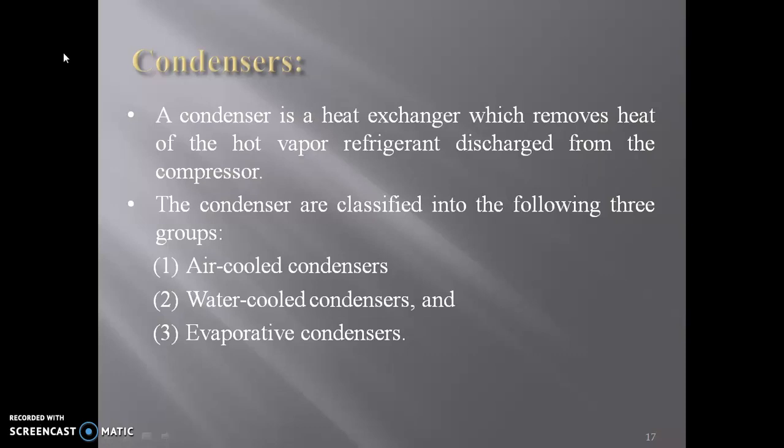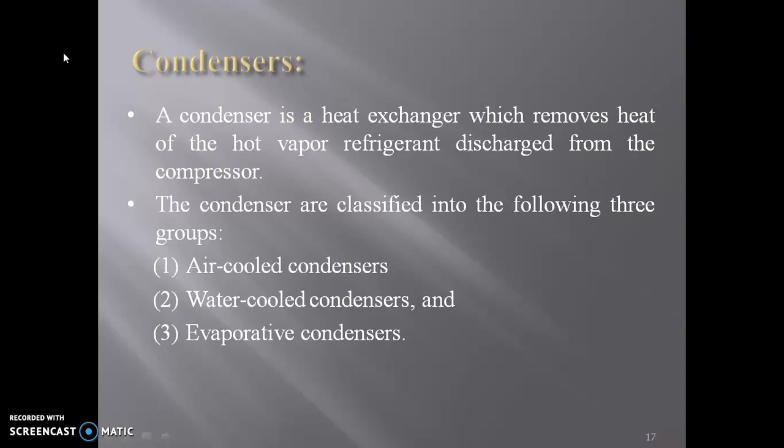Third is the temperature difference. Temperature difference means the heat transfer capacity of the condenser greatly depends upon the temperature difference between the condensing medium and the vapor refrigerant. As this difference increases, the heat transfer rate increases, and therefore the condenser capacity increases. So these are the three factors which affect the condenser capacity.